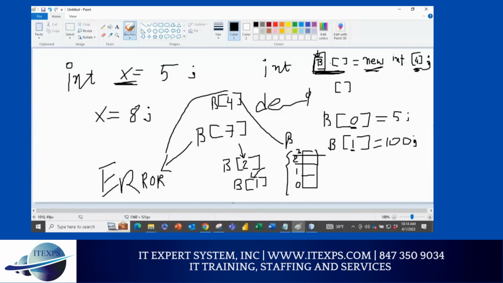So how would I know how many floors we have? Very simple. Use the name of the array and do dot length. Speak with me. Dot length. So when you say length, you will be able to print out how many blocks you have. It will give me 4. So through the length, I will know how many items I have. Any questions so far?